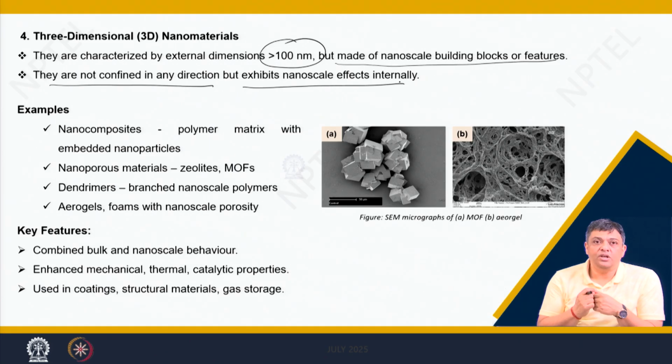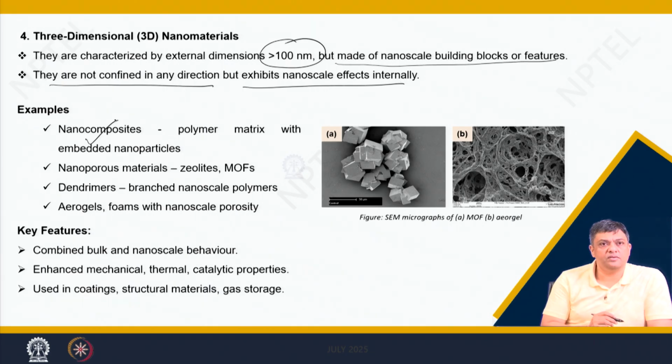but when you start taking the property measurements, you will find that they may start giving you properties which are very similar to those expected from nanomaterials. These are mostly seen in nanocomposites or nanoporous materials, dendrimers or aerogels. So, these are a class of new materials which are coming up and are finding huge applications in